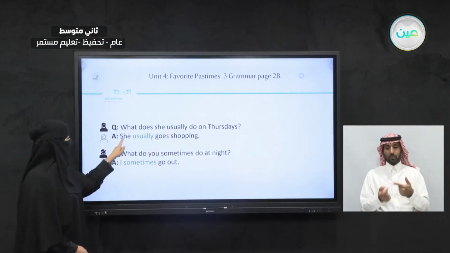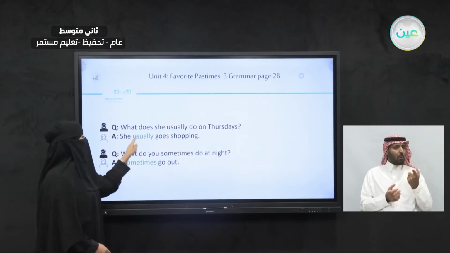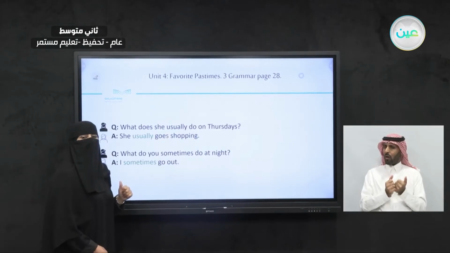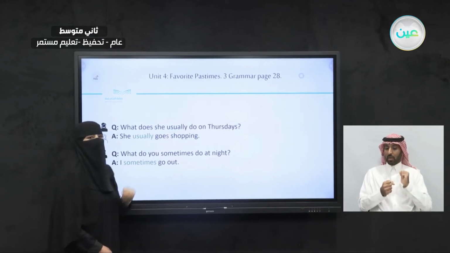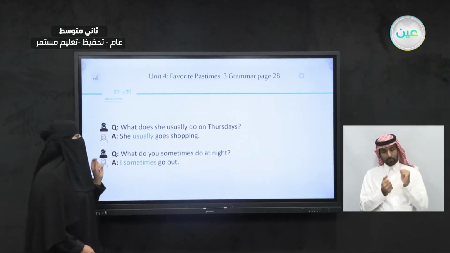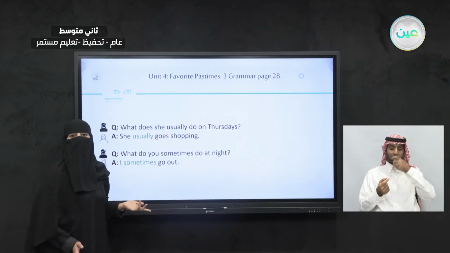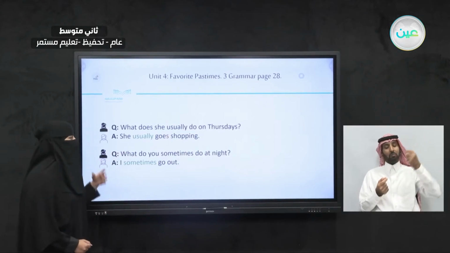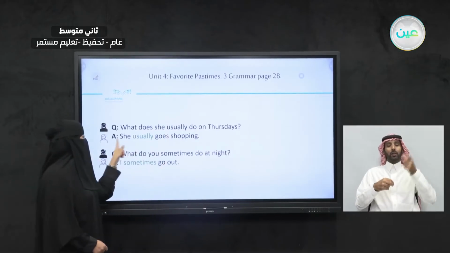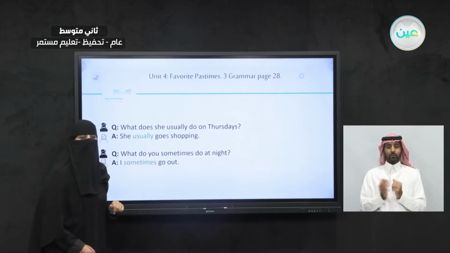Now, let's take a look at this S, the red S. She usually goes. Do you remember in the grammar lesson when we talked about the present simple? We add S to the verb. She usually goes. She usually drinks water every day. She usually drinks water in the morning. She usually, then verb, when you're saying the verb, you have to add S here because we have she. We said with he, she, and it, we are adding S to the verb.